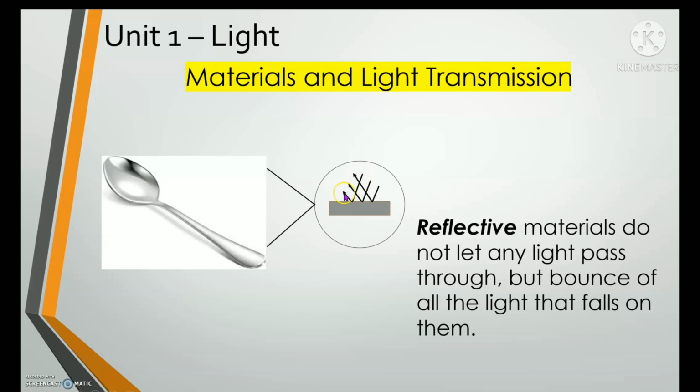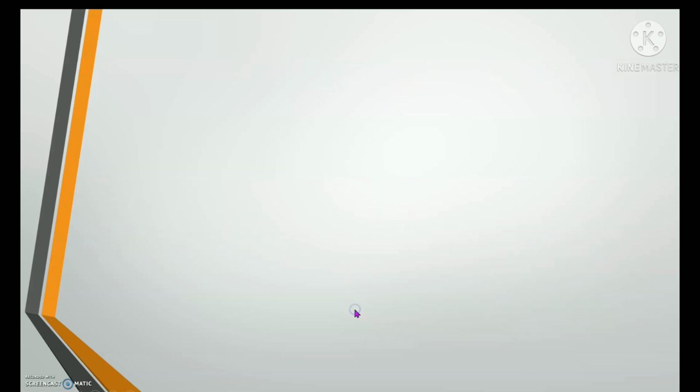They hit at a definite angle, then they bounce in the same direction. They did not transmit or pass through the material, but they bounce off the material. It's called reflective materials.